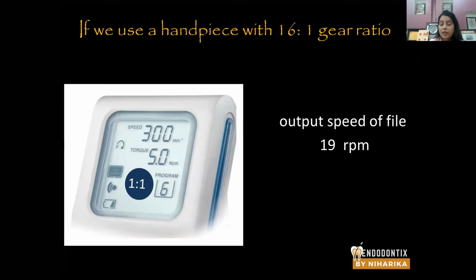But if we are going to use a handpiece with 16:1 ratio, then what will be the output RPM? It's going to be only 19. Why? Because the endomotor is producing 300 RPM, but the handpiece is reducing that 300 RPM by a ratio of 1 divided by 16. That comes out to be roughly 18.75, which is nearly 19 RPM.